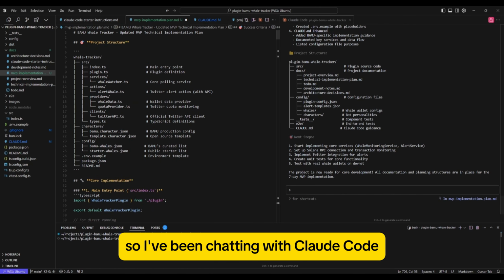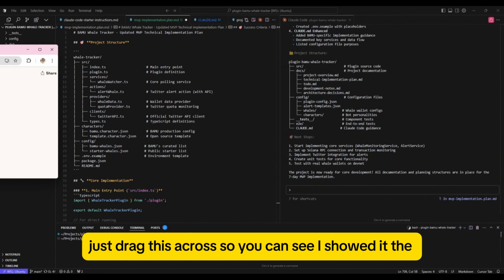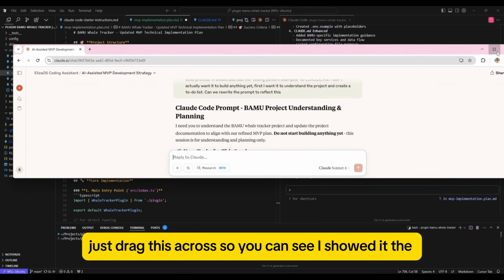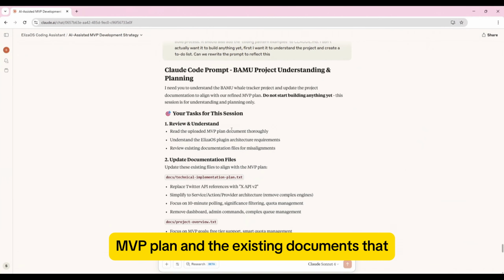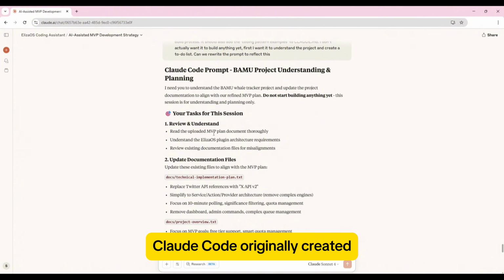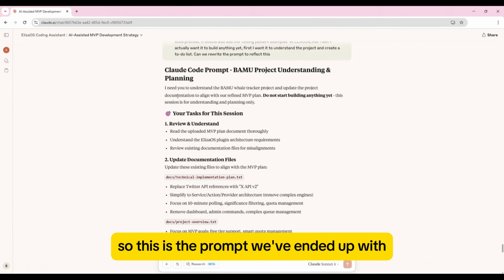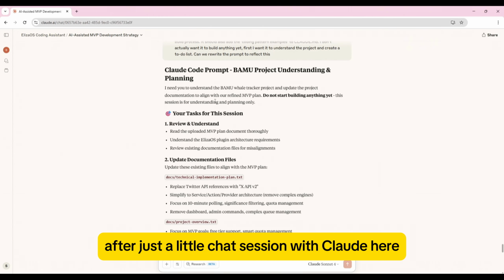So I've been chatting with Claude Code. Just drag this across so you can see. I showed it the MVP plan and the existing documents that Claude Code originally created. Now what we want to do is simplify it. So this is the prompt we've ended up with after just a little chat session with Claude here.